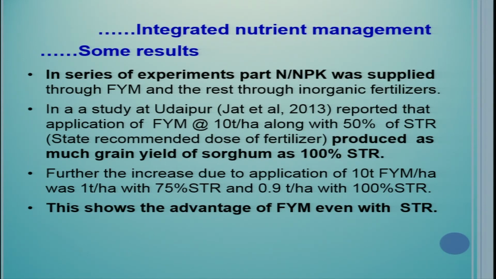In a study at Udaipur, Jat et al. 2013 reported that application of FYM at 10 tons per hectare along with 50% of STR, state recommended dose of fertilizer, produced as much grain yield of sorghum as 100% STR, state recommendation.